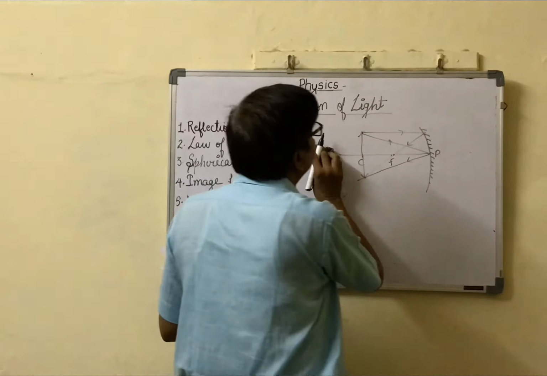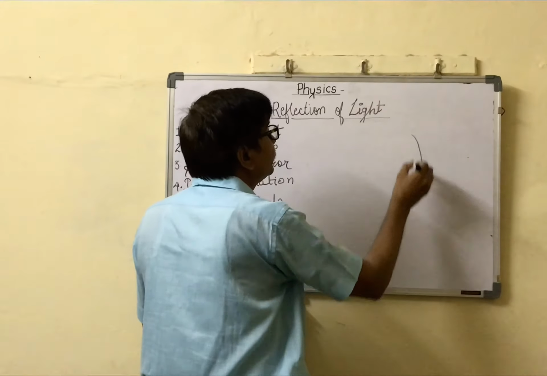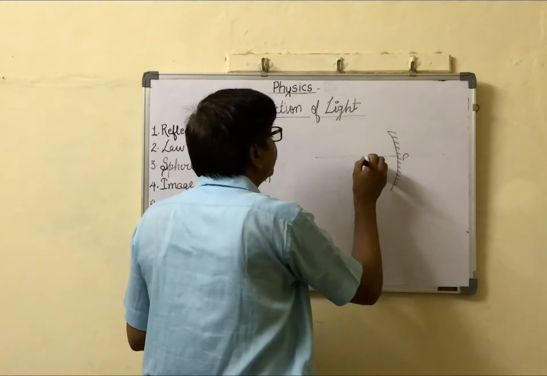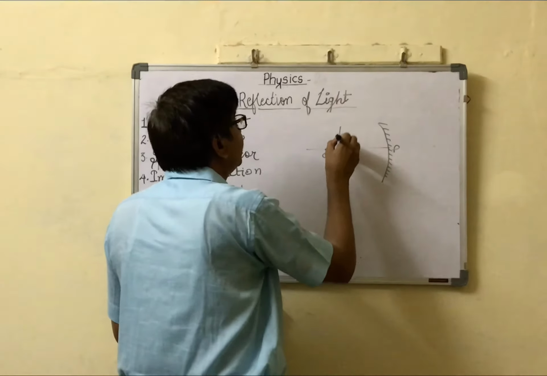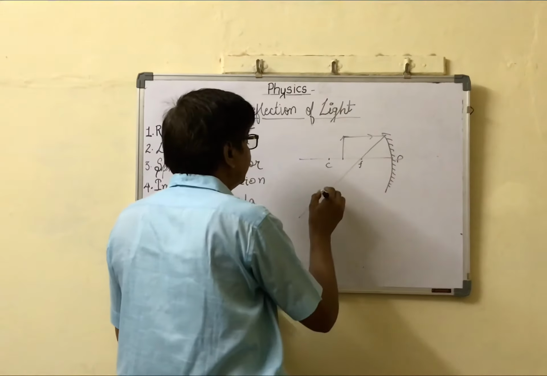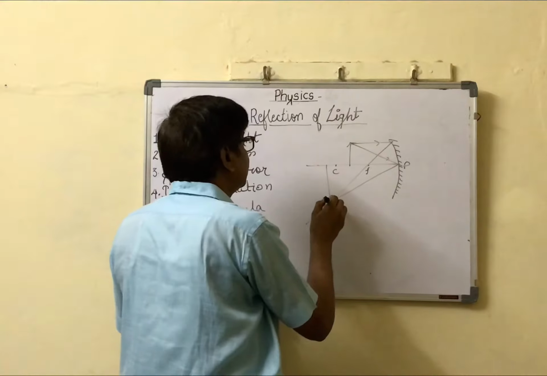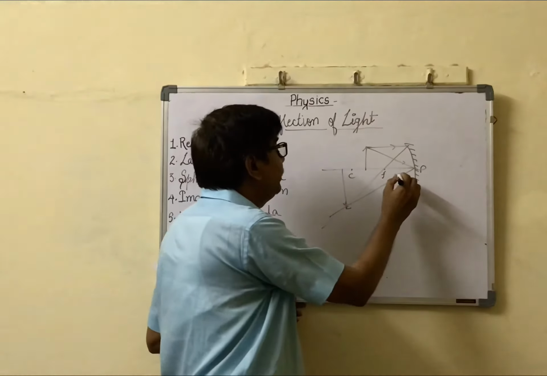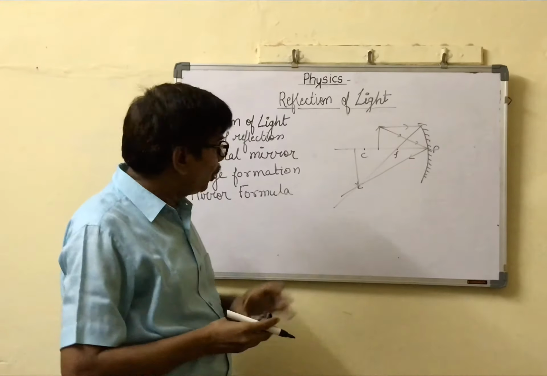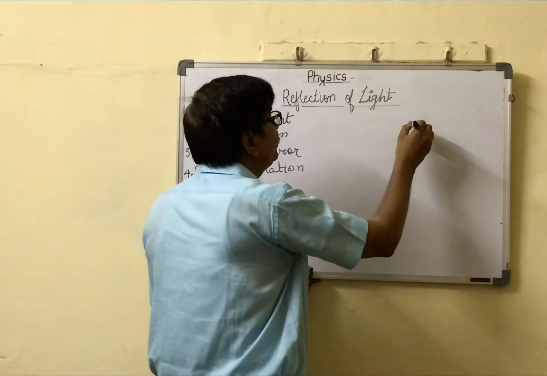Fourth condition: the object is placed between C and F. The image is formed beyond C. Real, inverted and large in size. Now in the reverse way, the object is placed beyond C, and the image is formed between C and F.